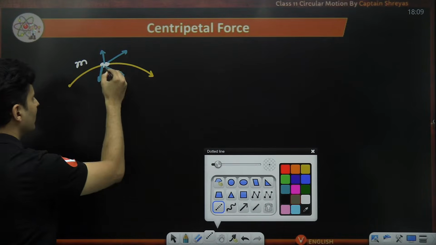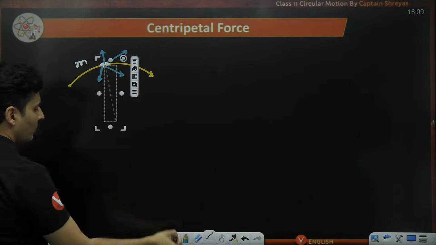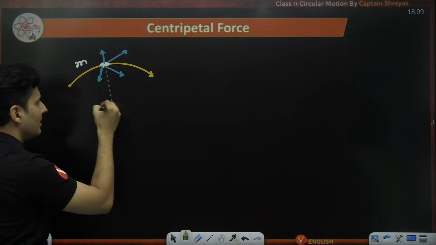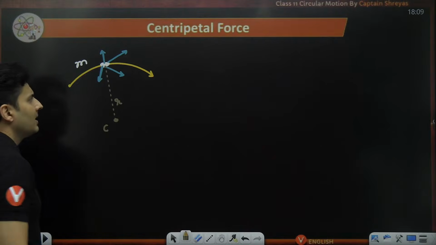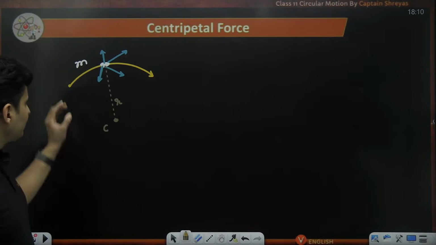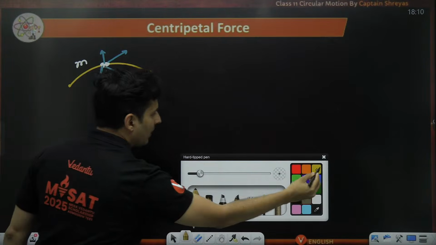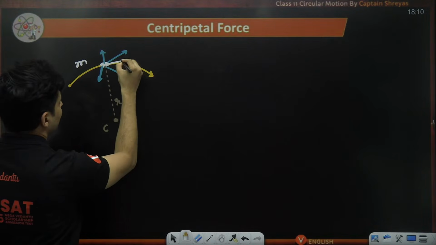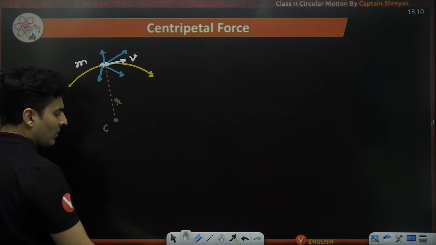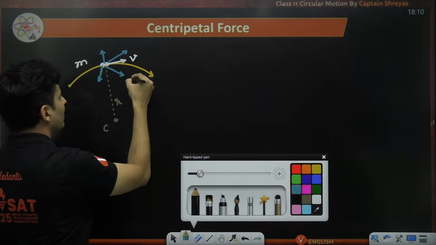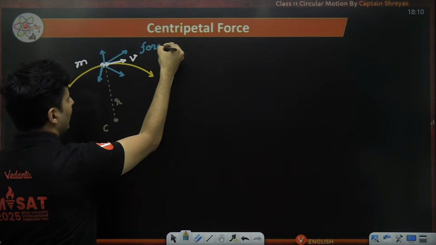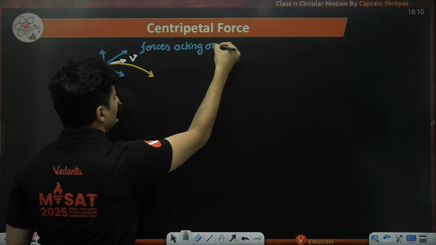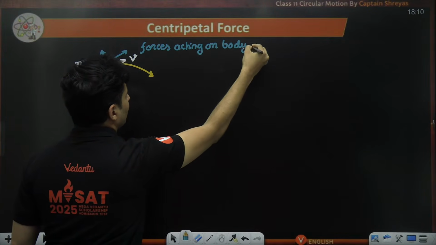So I draw the radius, this is the imaginary radius of that circular path. This mass at that moment has some velocity, maybe v. All these are random forces acting on the body.